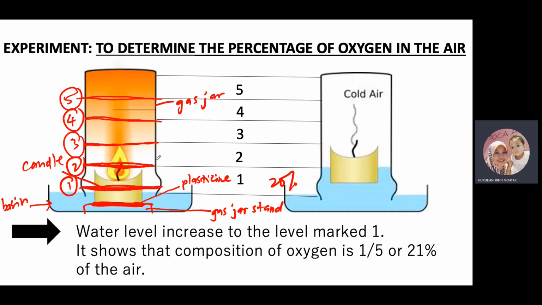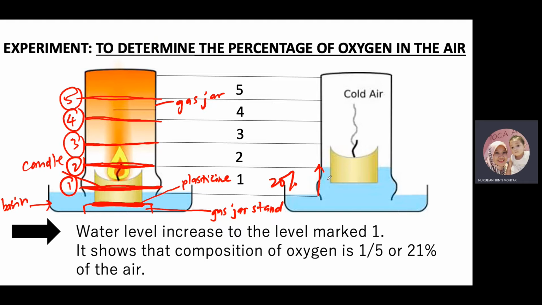Okay, and then you have to observe and record the changes in the water level when the flame extinguish.